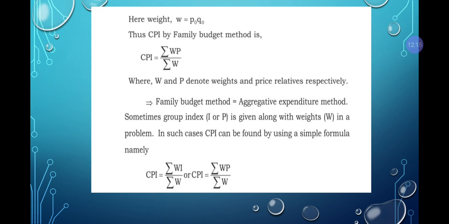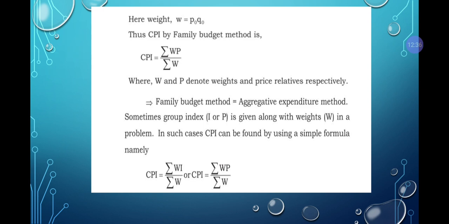Next, family budget method or aggregative expenditure method. Sometimes group index will be given. Group index is nothing but your I. In one problem I have taken this example. Group index I have considered as I, I have not considered it as P. It is given along with weight.